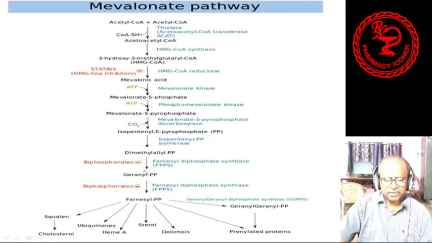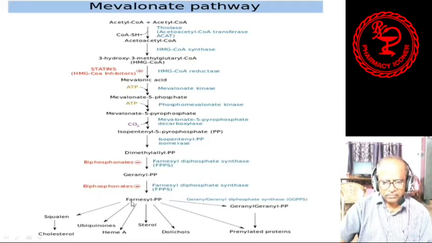From dimethyl allyl pyrophosphate, geranyl pyrophosphate is formed, and from geranyl pyrophosphate, farnesyl pyrophosphate. From now you can see that farnesyl pyrophosphate is one of the precursors for producing geranylgeranyl pyrophosphate with the help of geranylgeranyl diphosphate synthase, or in short GGPPS.